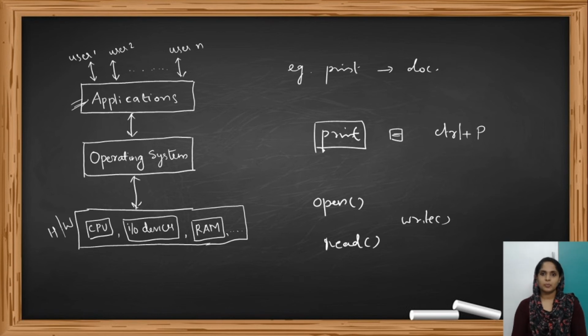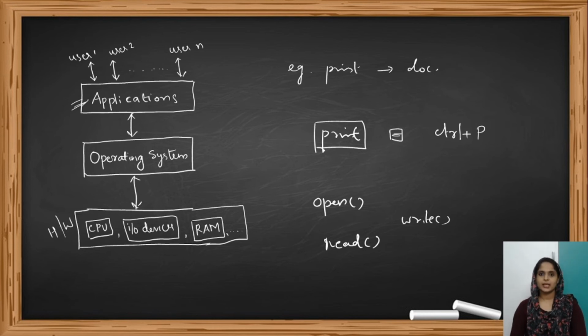If there is no operating system, he needs to write the entire program that is actually written in the system call. That will become very difficult for a common man. If he is a programmer, he may be aware of how to write that system call program. But a normal person won't know how to write that system call. So it will be difficult for him to take the print.